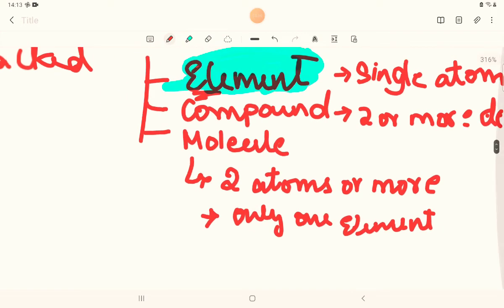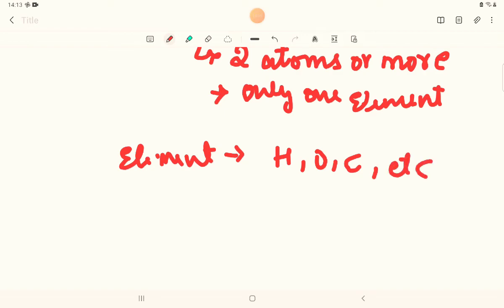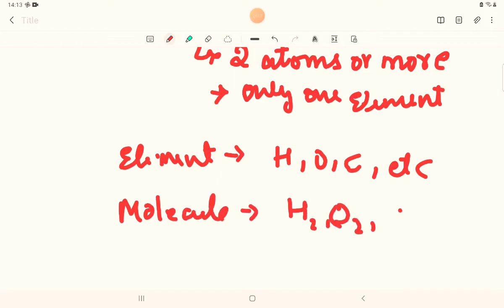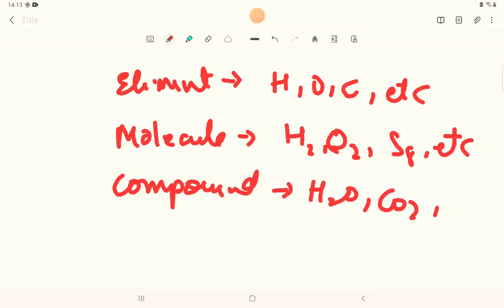You'll understand this better here. Examples of element: H, O, C, etc. Examples of molecule: H2, O2, S8, etc. Examples of compound: H2O, CO2, NH3, ammonia and all.